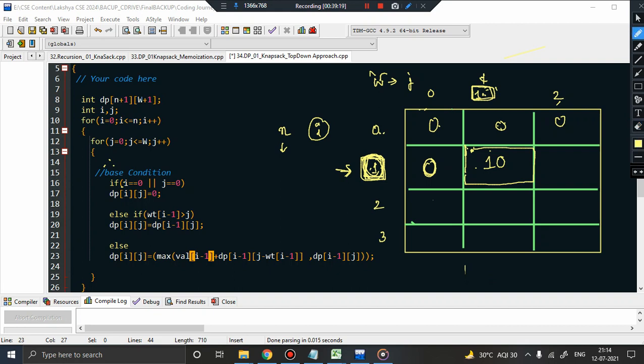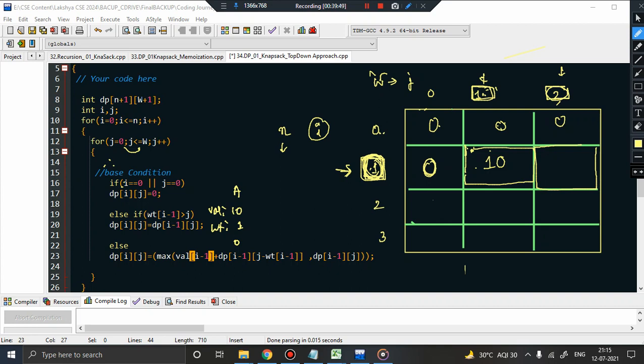Now j plus plus will happen, so j will increment to this column, and now I am pointing to this cell. This is a subproblem which states that you have one item with you and the capacity of the knapsack is 2. The item will be pointing to the first index, that is 0. So you have item A, the value of the item is 10, weight of the item is 1, and index is 0. Right now the capacity of the knapsack is 2, and the item's weight is 1.